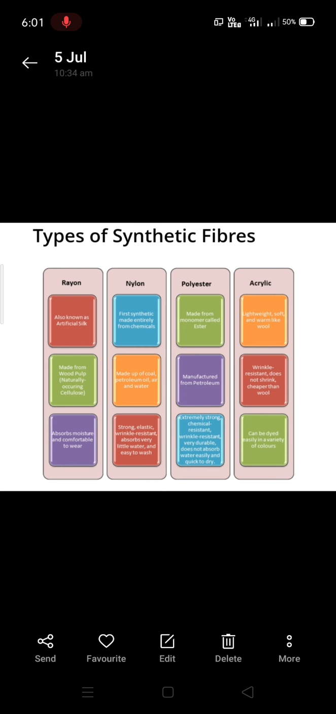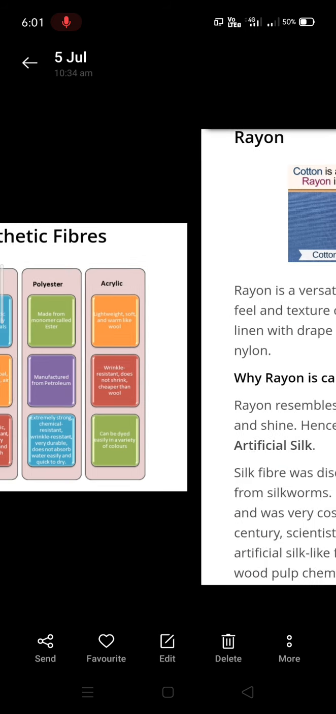It is wrinkle resistant, does not shrink, and is cheaper than wool. It can be dyed easily in a variety of colors. Now we'll learn in detail.